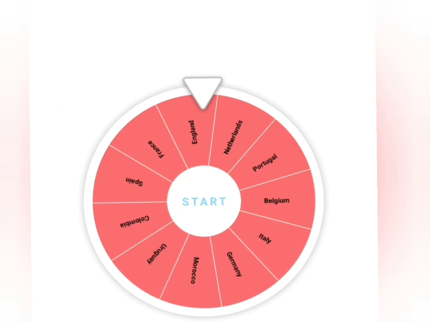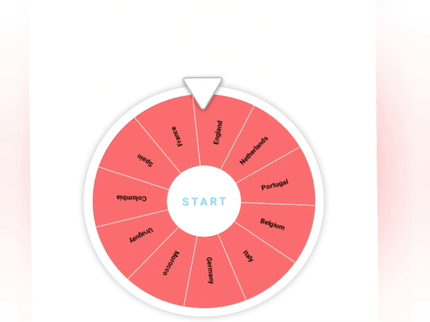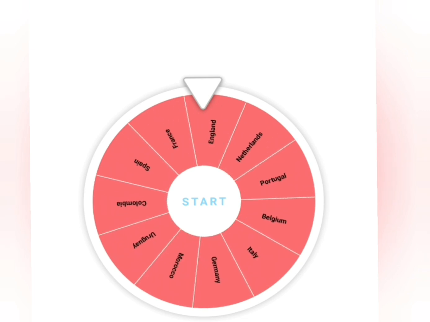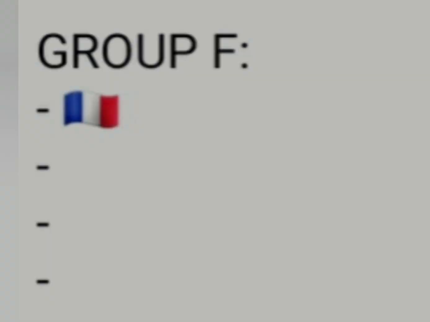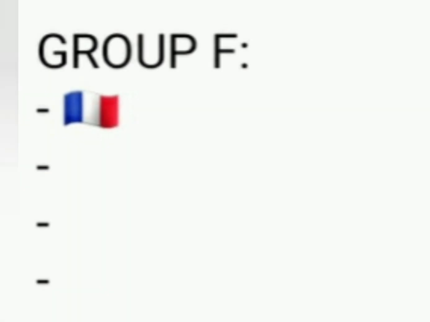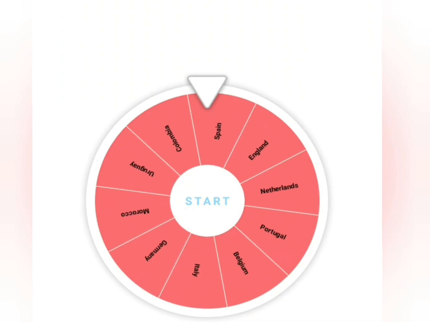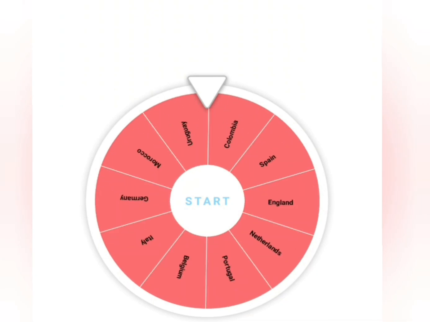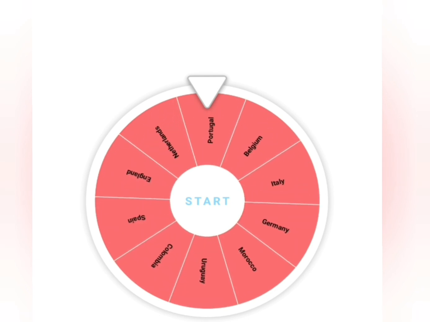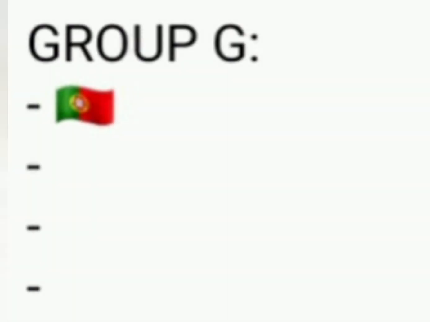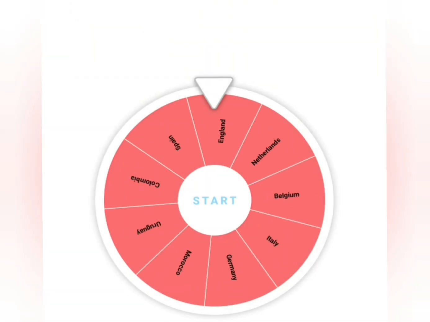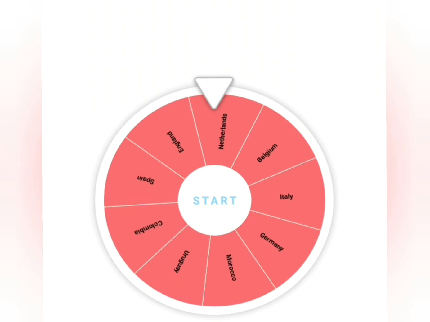In Group F it is France. In Group G we have Portugal. Now Group H. Who do we have?